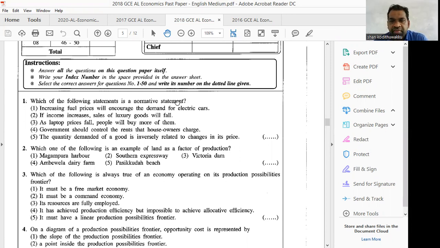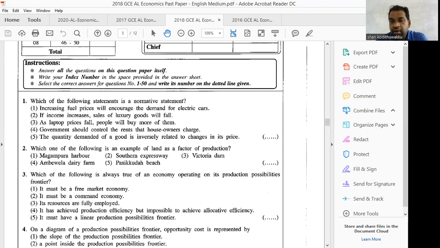You know, normative statements are really personal opinions. They are subjective statements, and they do not depend on facts. They are really personal opinions. For example, if the government has increased the price of petrol, we can say increasing the price of petrol by the government is unfair for motorists. That is a normative statement, right?